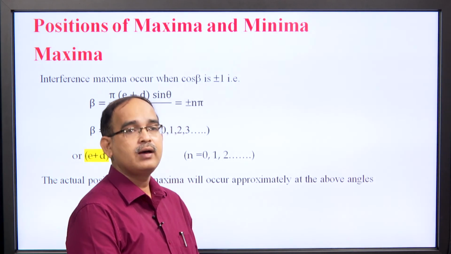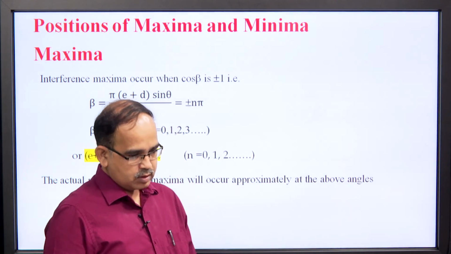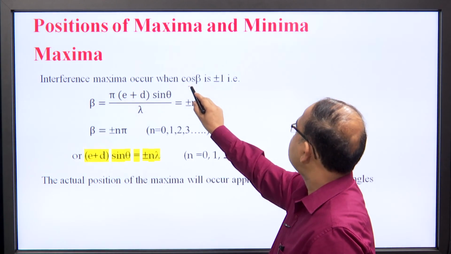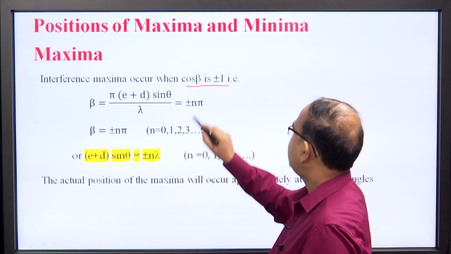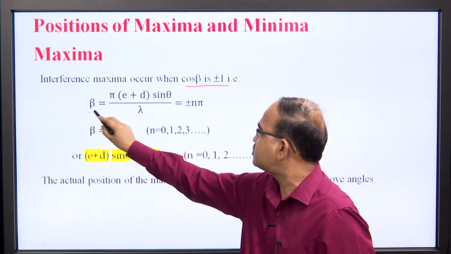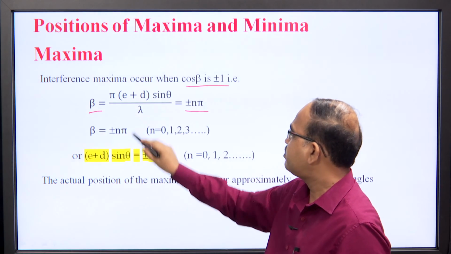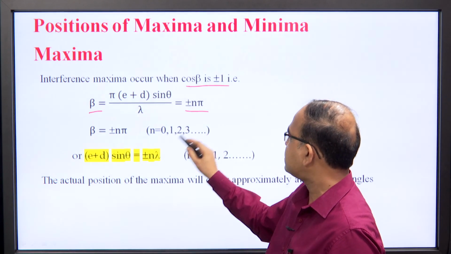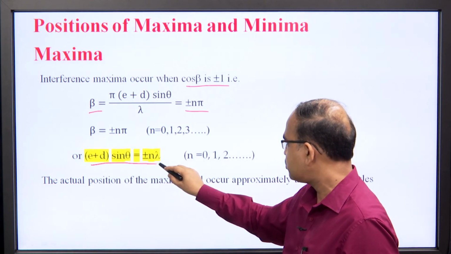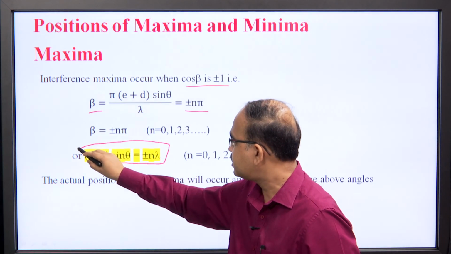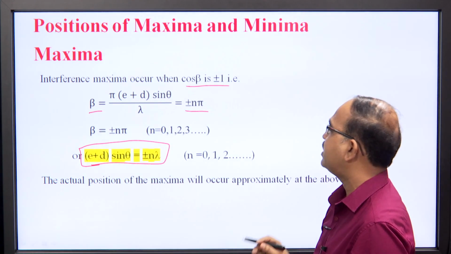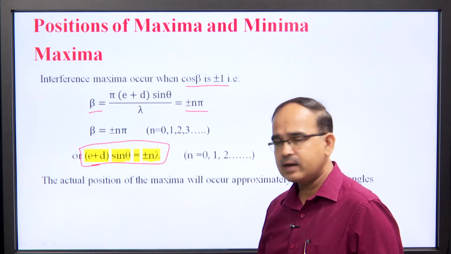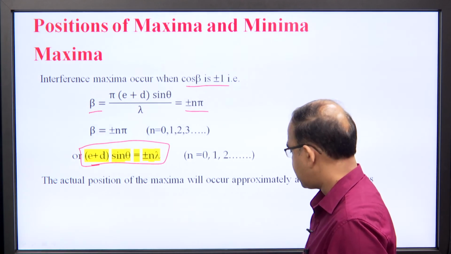Position of maxima and minima. Interference maxima can occur when cos beta is plus minus 1. If cos beta is plus minus 1, beta corresponds to plus minus n pi, and beta is already known to us, that is pi over lambda (e plus d) sin theta. On replacing this, we have (e plus d) sin theta is equal to plus minus n lambda as the equation governing the direction of interference maxima. Here n is 0, 1, 2, 3 and so on, it is the order of the interference maxima.